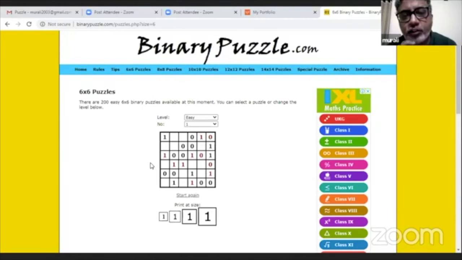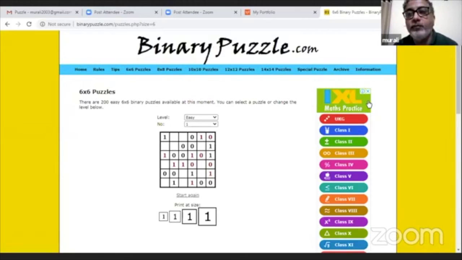Which row number and which column number? 4. 4 row. And column number? 4 column. Okay. What would come here? 0. Correct. Very good.